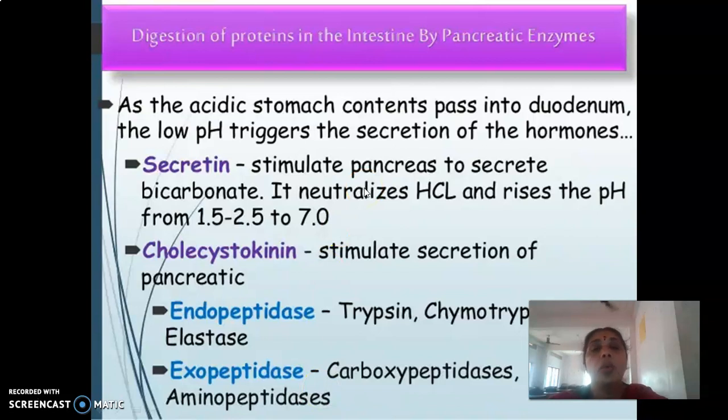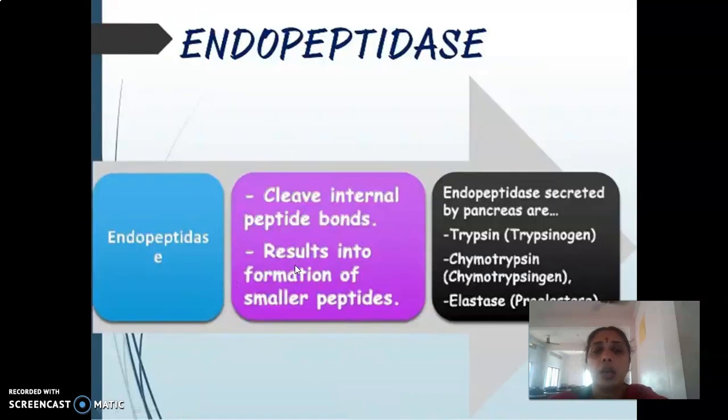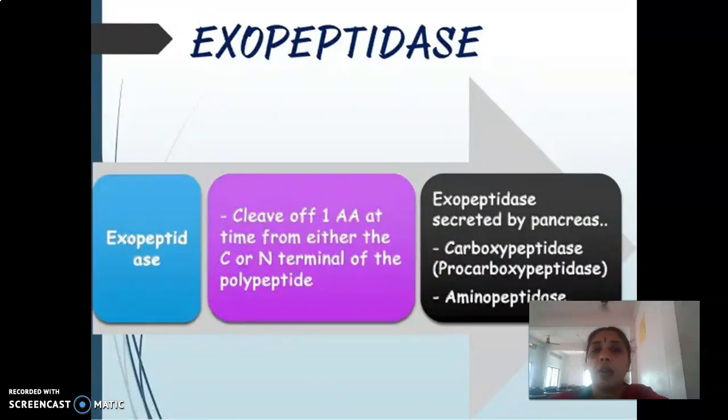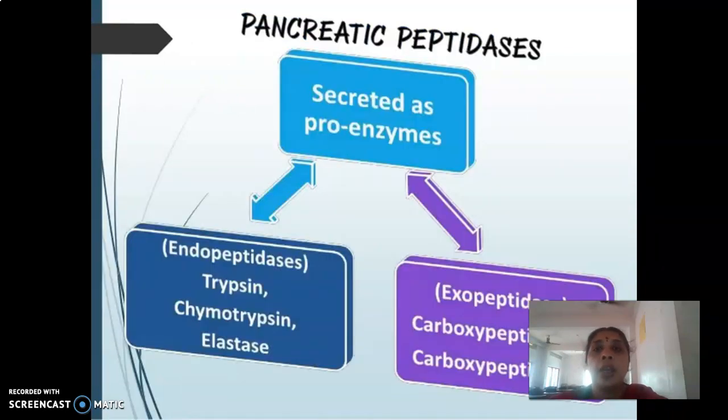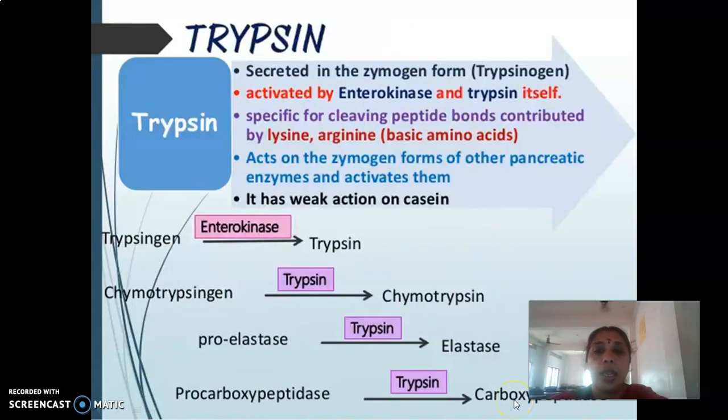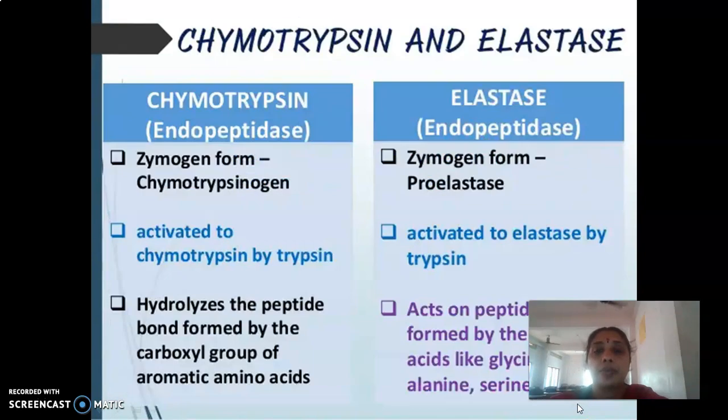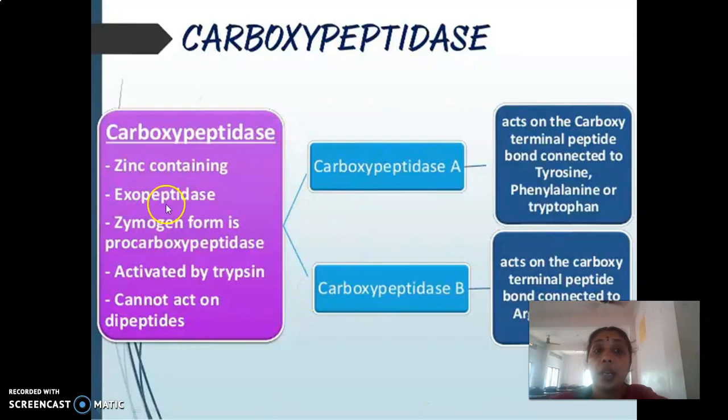They enter into the duodenum, where they encounter cholecystokinin and pancreatic enzymes. The endopeptidases will be there, and the exopeptidases are carboxypeptidase at the C-terminal and aminopeptidase. The pancreatic peptidase proenzymes are trypsinogen, chymotrypsinogen, proelastase and procarboxypeptidase A and B. Enterokinase acts on trypsinogen to give trypsin, which converts chymotrypsinogen to chymotrypsin, proelastase to elastase, and procarboxypeptidase to carboxypeptidase. Carboxypeptidases are zinc containing enzymes, which is very important.